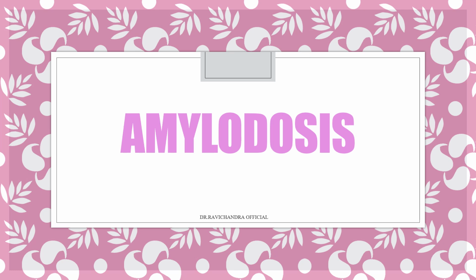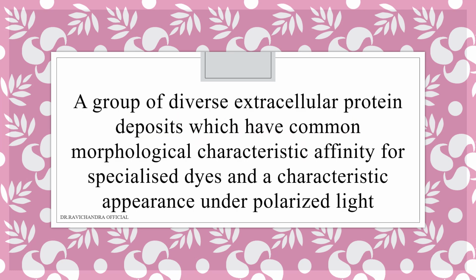So, what is amyloidosis? It is a group of diverse extracellular protein deposits which have a common morphological characteristic, affinity for specialized dyes, and a characteristic appearance under polarized light. So, amyloids are diverse extracellular protein deposits. They have the common morphologic characteristic affinity for specialized dyes, and they have a characteristic appearance under polarized light.